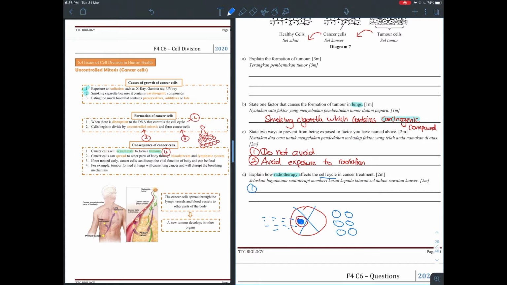So number one, you can say that radiation is used to destroy the DNA of cancer cells, hence killing the cancer cells.